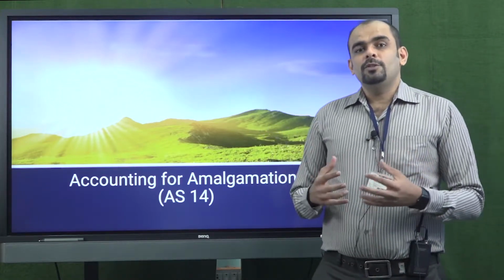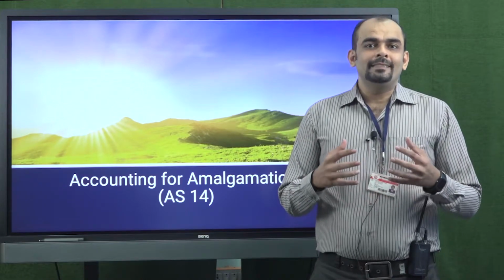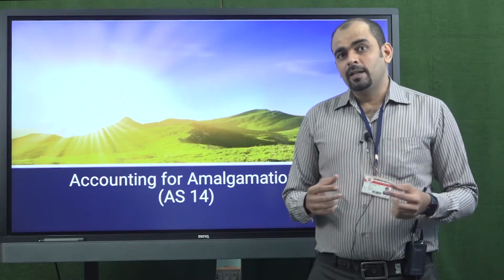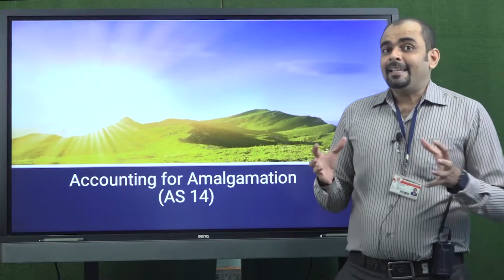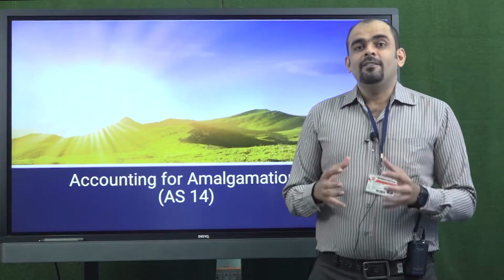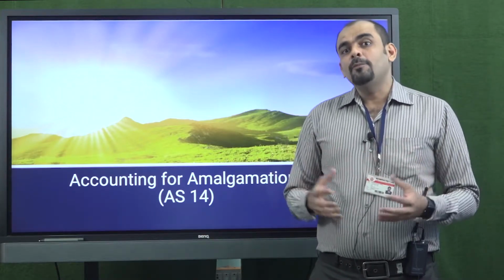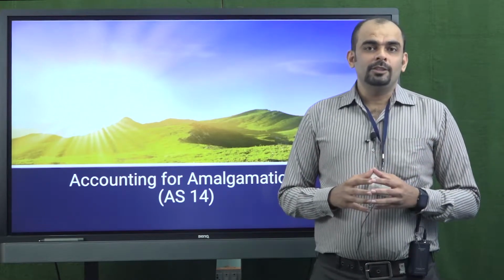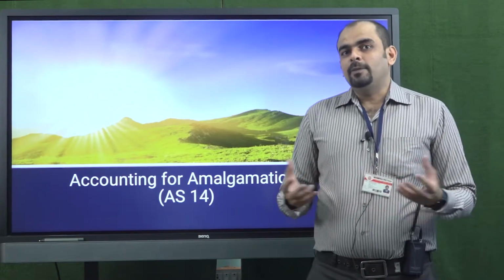When we do a merger or amalgamation, when two businesses come together, they work together, they reduce the competition, they capture greater market share, and they can effectively fight the other competitors. So this way amalgamation is a common practice that takes place in the business world.